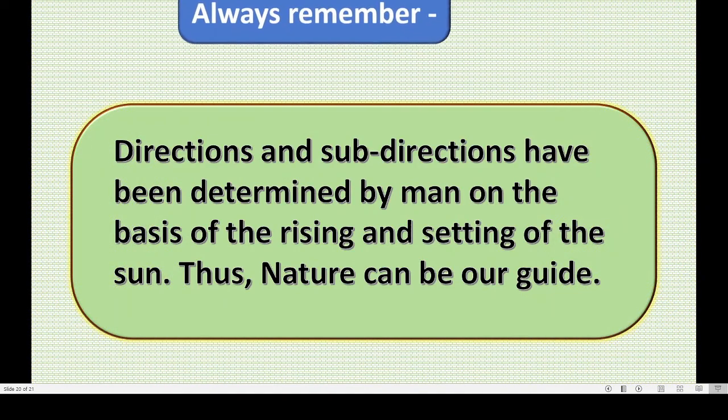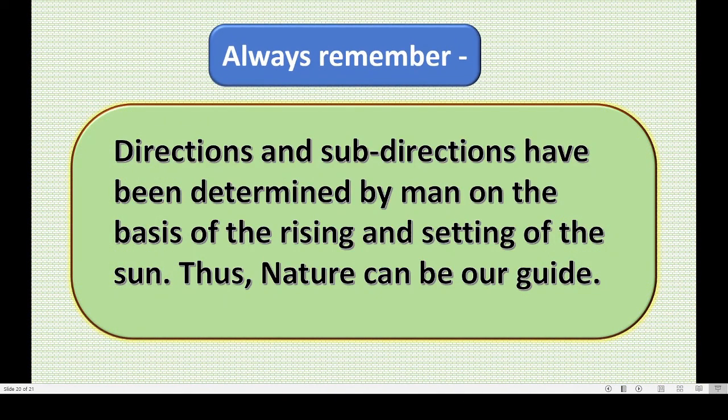Now always remember, directions and sub-directions, whatever we learned, have been determined by man. We have made them for ourselves. Got this? On the basis of the rising and setting of the sun. Nature did not do this one.